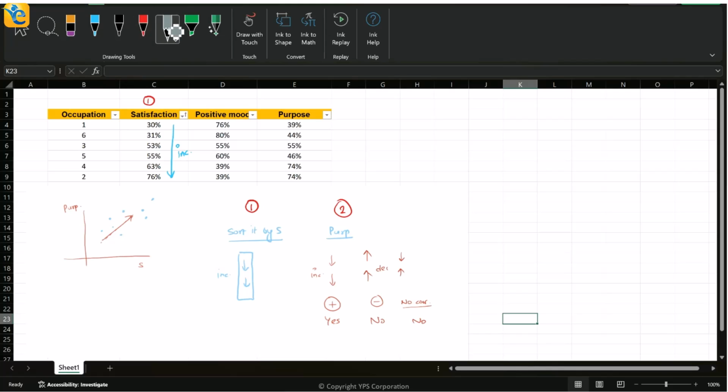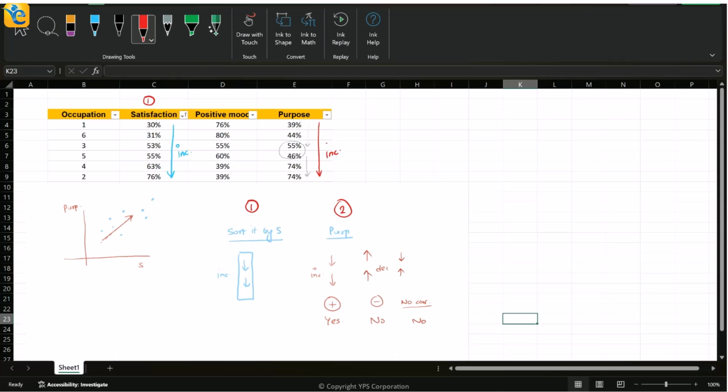When I look at these values now, the purpose values, look how I went from 39, 44, 55. So yes, a steady increase, but then there's a dip here from 55 to 46, and after that again there is an increase, staying constant at the end. So if a general trend I see, then yes, these values are increasing. Never be very fixated about one single dip here and there.